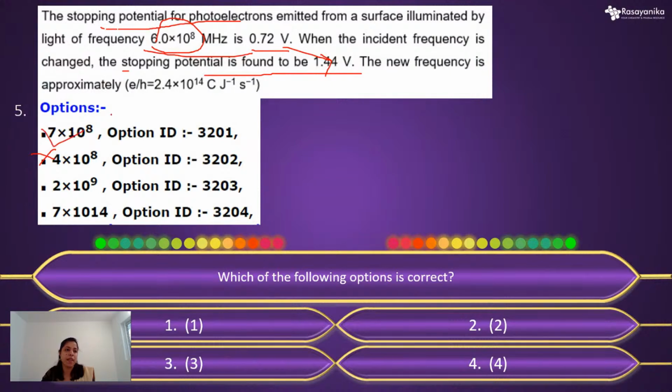Yeah, this one. And another thing you don't need to forget, here it is given in megahertz, okay. Just look carefully. Megahertz means this value into 10 to the power 6. So you have to multiply with 10 to the power 6. Don't forget to use this, because otherwise you will get the wrong answer.